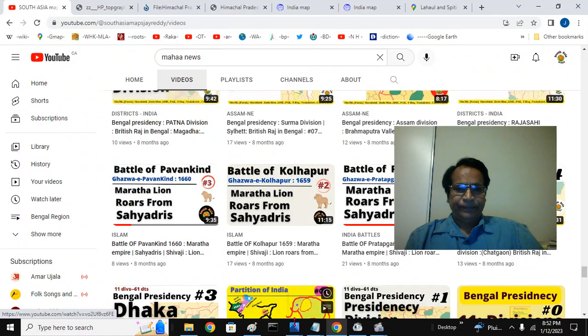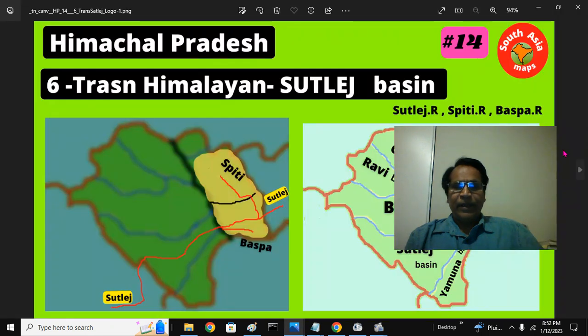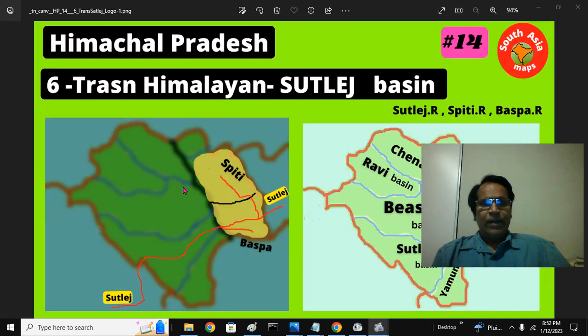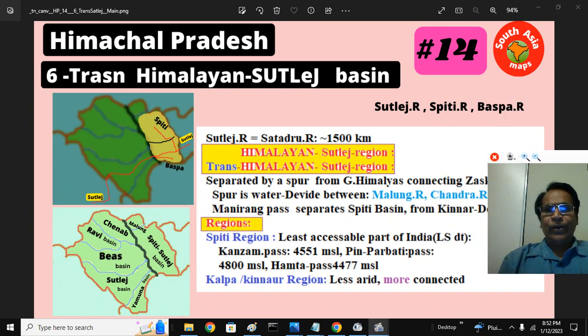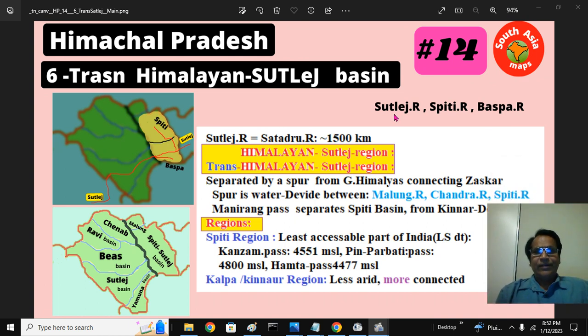To put the things in the proper historical context and geographical context, we are going to talk about 3 rivers today. That is Sutlej river, the main river. Its northern tributary here, Spiti river. Then the southern tributary, Baspa river. Sutlej river is 1500 kilometers from Manas Sarovar here to Panjnad Sharif, also called Satadru river.